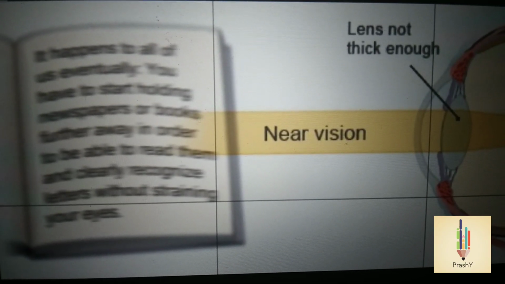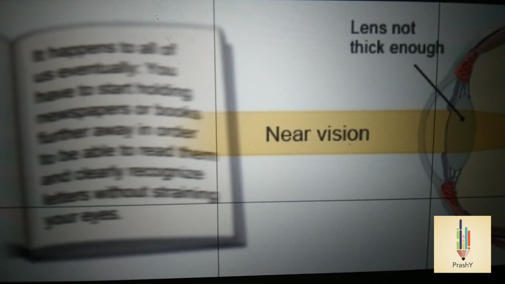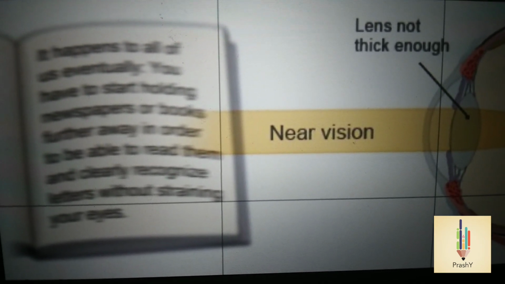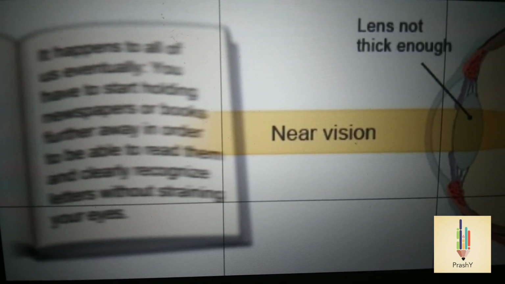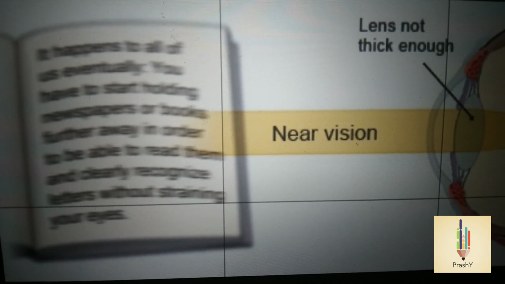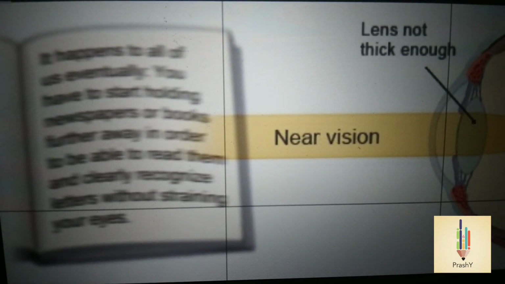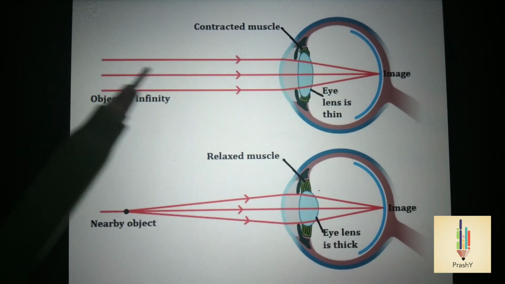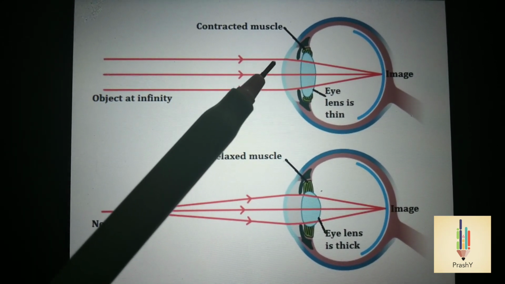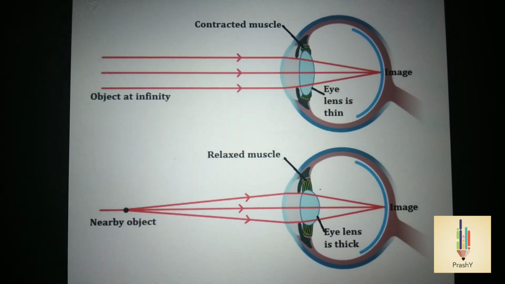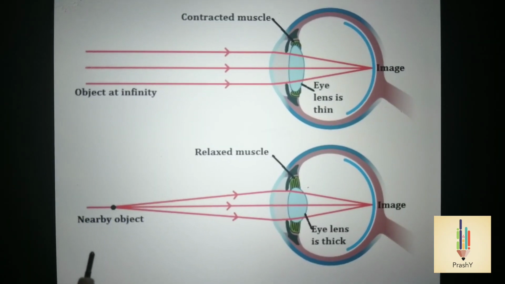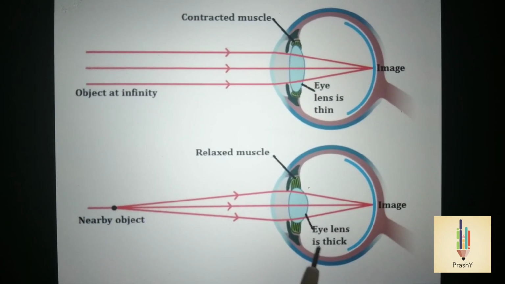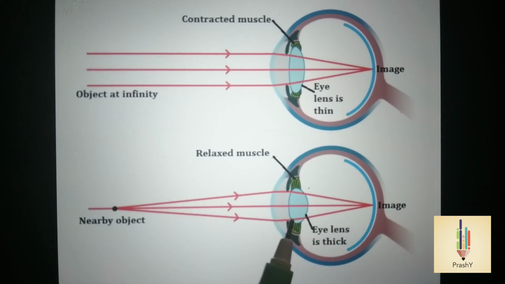And when we are observing an object at a nearer distance, then our eye lens adjusts its focal length to 2.27 centimeters and forms an image on the retina. This means when the object is at infinity, our eye lens becomes thin and has a maximum focal length of 2.5 centimeters. And when the object is nearby, then our eye lens becomes thick and has a minimum focal length of 2.27 centimeters.